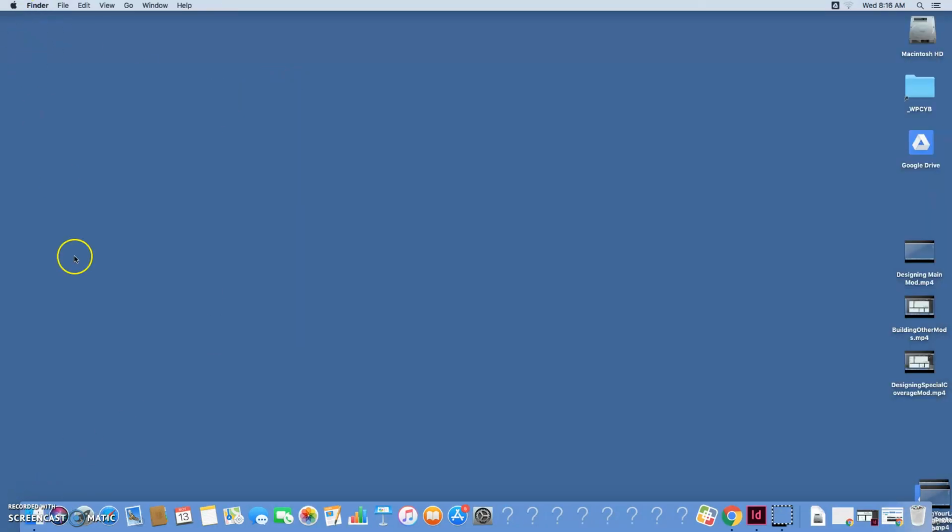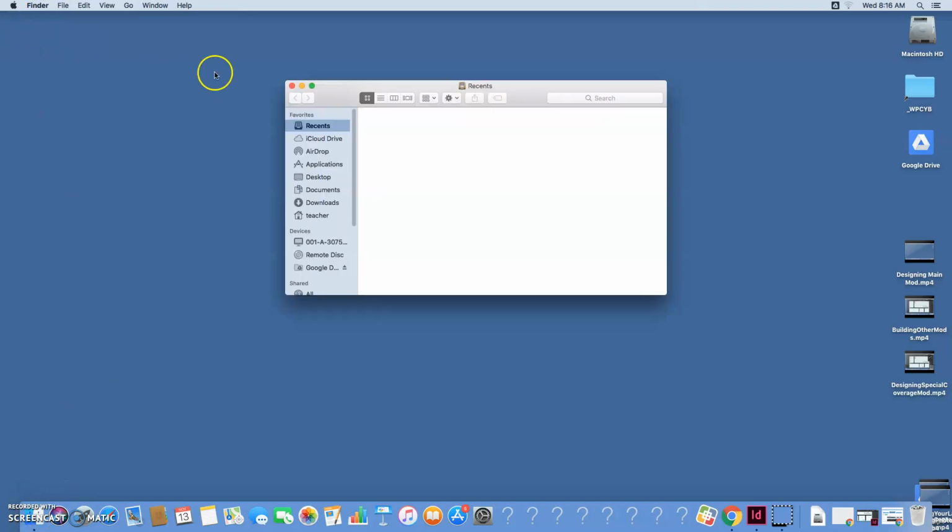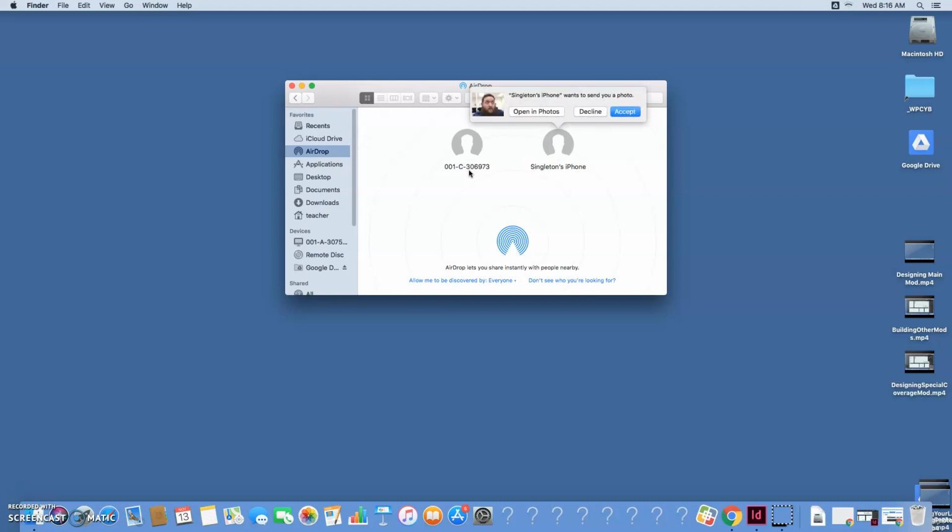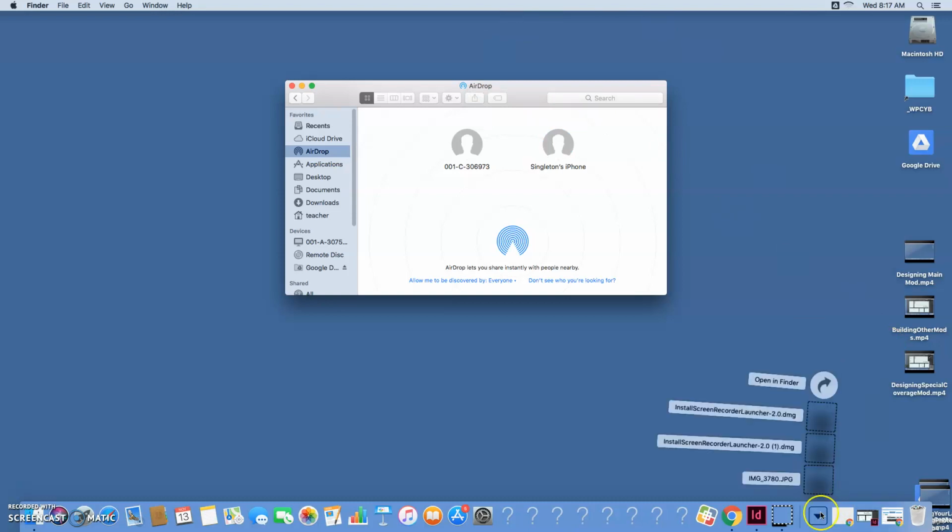First thing I've done here is I've opened a Finder window by clicking on Finder here, and I've gone to AirDrop. I noticed right away that my computer says allow me to be discovered by no one. I'm going to say everyone. Okay, and what I'm looking for from my phone is the number on the back of my computer, which the one I'm using is 307558. I'm going to send now that photo that I want to use to that. And yes, it's a photo of me. Didn't have a lot of options here. So I'm going to say accept, and it jumps down into my downloads folder, which you can open here.